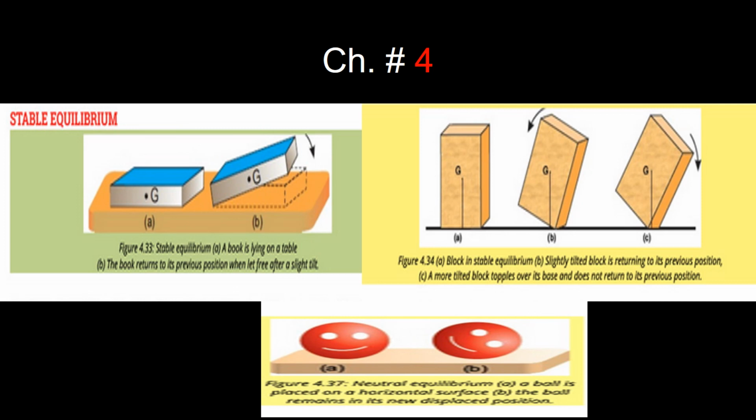The second condition is unstable equilibrium. It is in equilibrium as long as the line of action of the center of gravity passes through the base of the object. When this line crosses the base, it will never come back to the previous position, so it will topple down to the next position. The third one, shown in the smiley faces, is an example of a tennis ball or a football rolling on the ground. The center of gravity in neutral equilibrium remains the same throughout. Its position does not change, neither does it rise nor